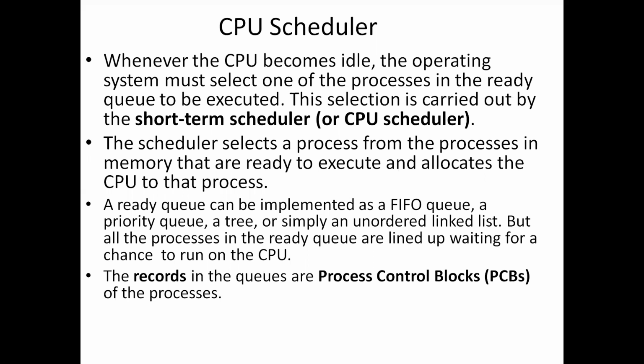There will be multiple processes in memory. The operating system will select any one of the processes from memory for execution. That selection will be carried out by the short term scheduler or CPU scheduler by using some scheduling algorithms that we'll discuss in this session. The scheduler selects a process from the processes in memory that are ready to execute and allocates the CPU to that process. What does the short term scheduler do?